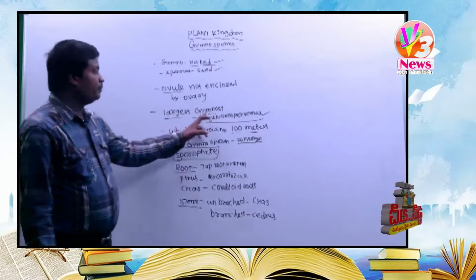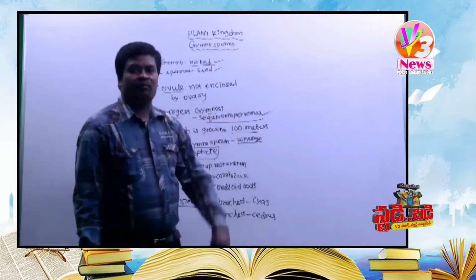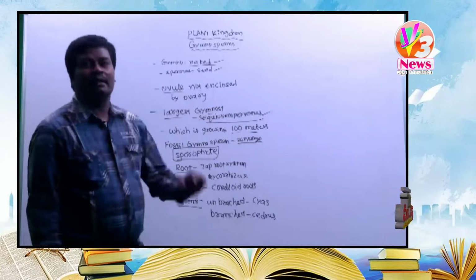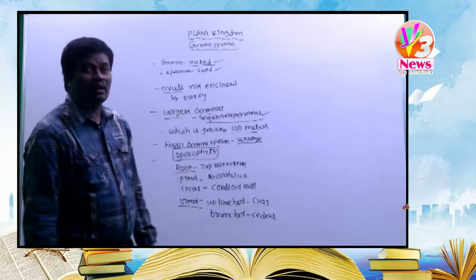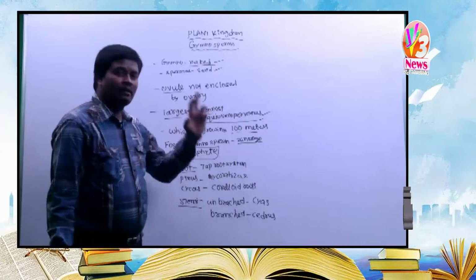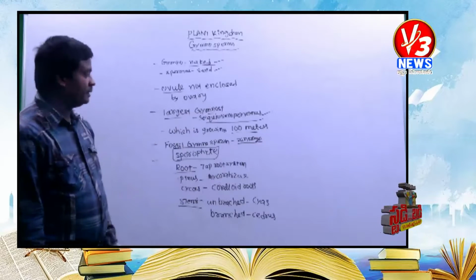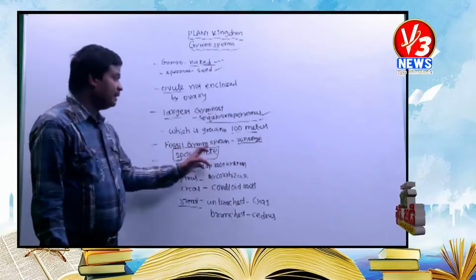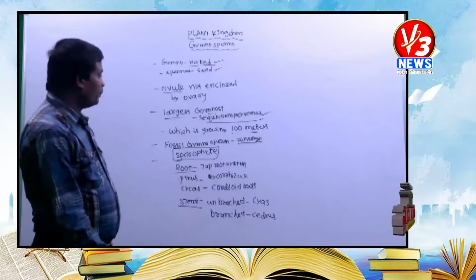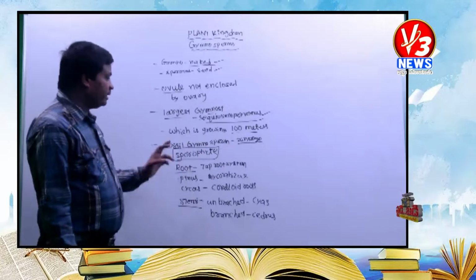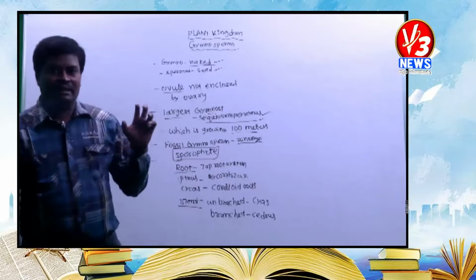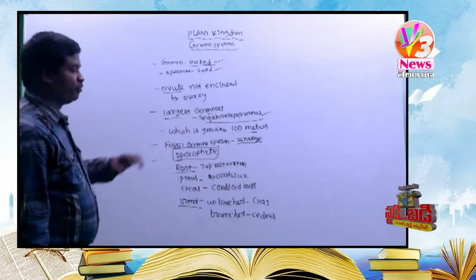The largest gymnosperm is Sequoia sempervirens. How many meters does it grow? 100 to 110 meters, the largest gymnosperm. The fossil gymnosperm is ginkgo. Later, children, very important: the dominant stage in gymnosperms is the sporophyte.